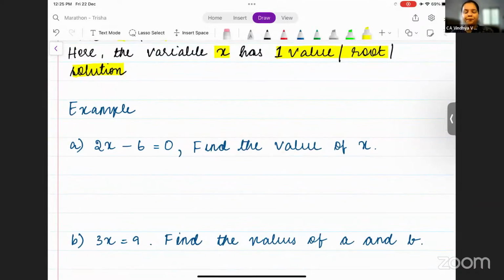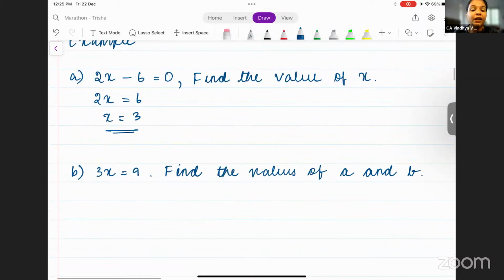Okay. Now in case of a simple equation, the value of x has only one value or root or solution. Okay. Now here, if I ask you to find the value of x, you will get the value of x as 2x is equal to 6. So x is equal to 3, right? Yes. Okay. Now here, if I ask you what is a and b, what is a, coefficient of x, what is b, constant. Now to extract the values of a and b, you cannot just take it as it is. Why? Because to take the values of a and b, the equation should be in its general form. What is its form? Ax plus b is equal to 0. Okay. Now is 3x is equal to 9 in its general form? No.